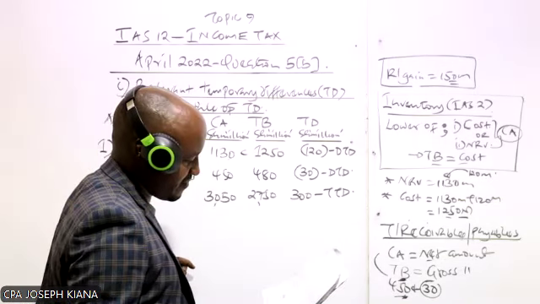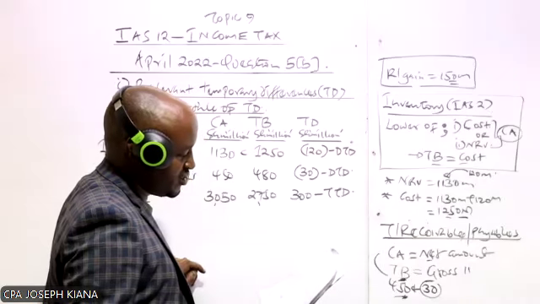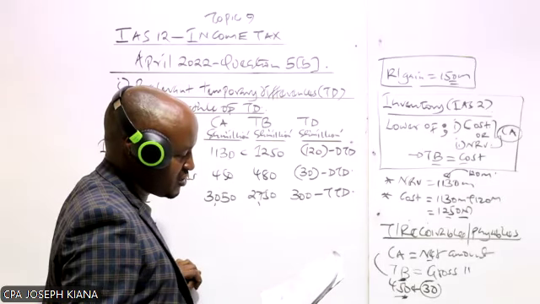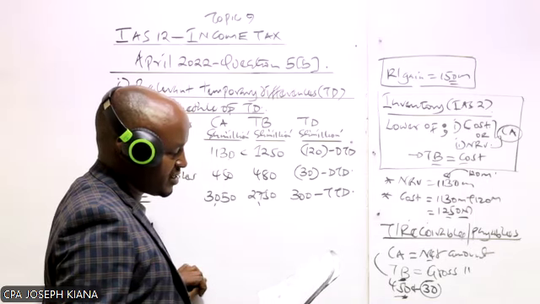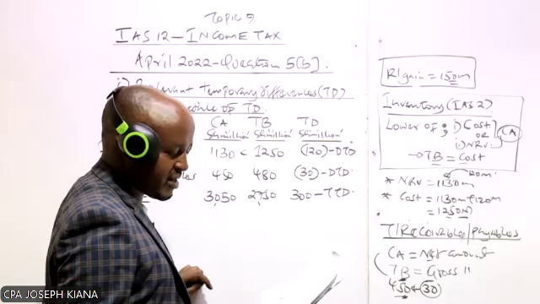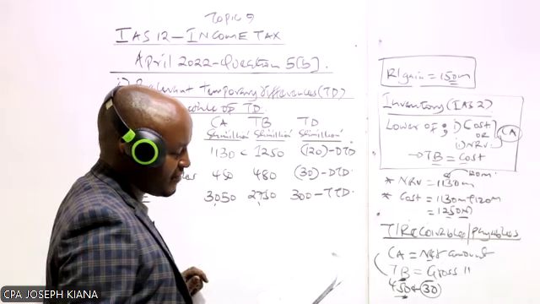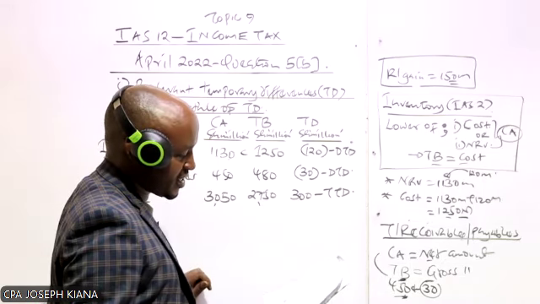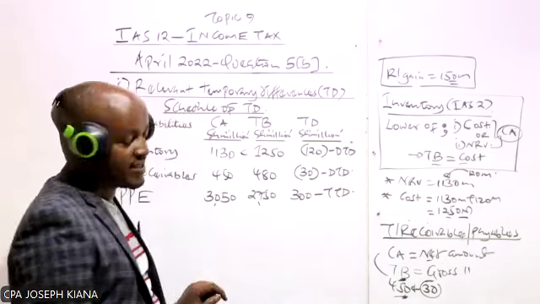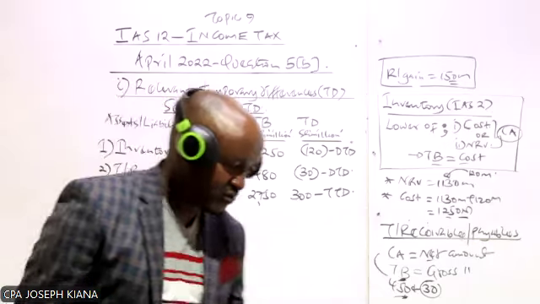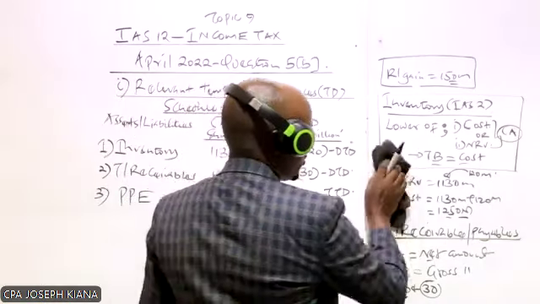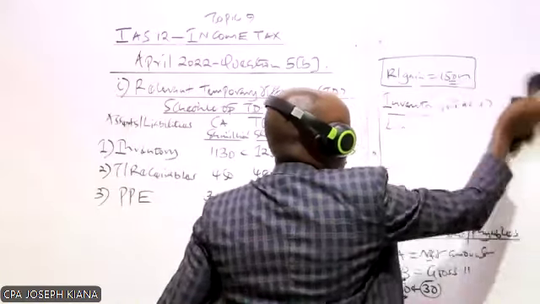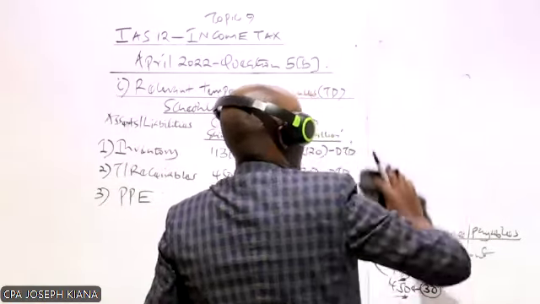In number 4, we are told, during the year which ended 31st of October 2021, the development expenditure amounting to 480 million was capitalized. Amortization of 20 million was charged to the profit and loss. This development expenditure was allowed for tax purpose in full 2 years ago. There is something I need to explain there in relation to development expenditure.